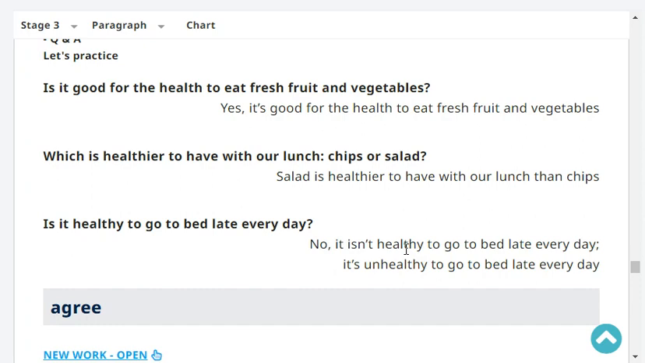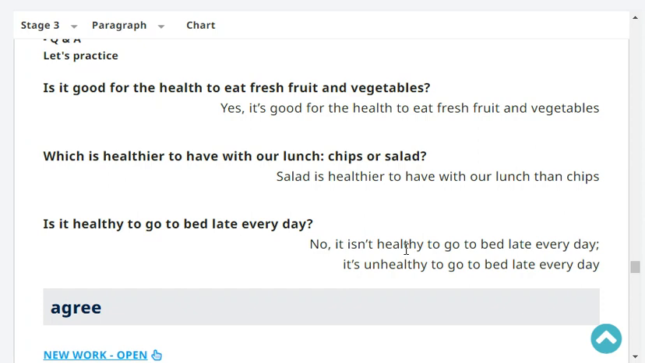Okay, let's practice. Is it good for the health to eat fresh fruit and vegetables? Yes, it is good for the health to eat fresh fruit and vegetables.